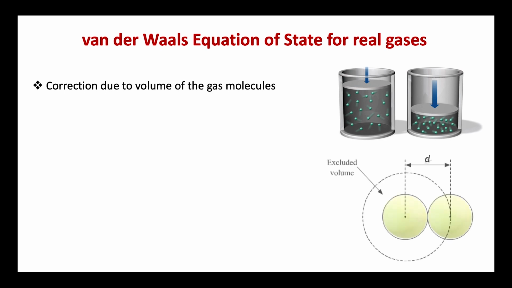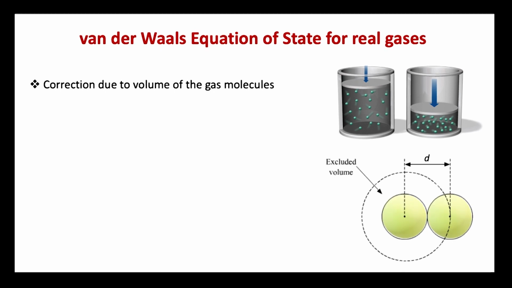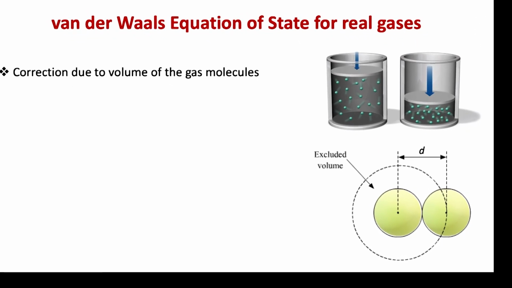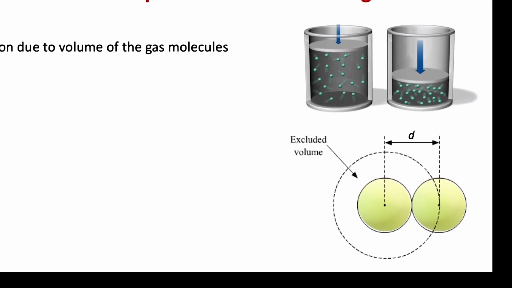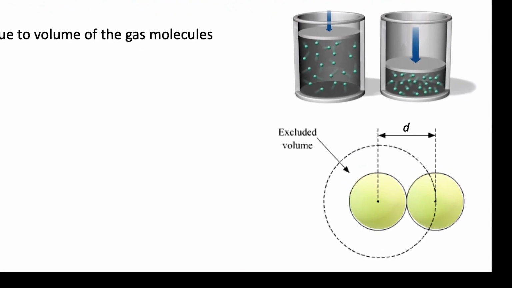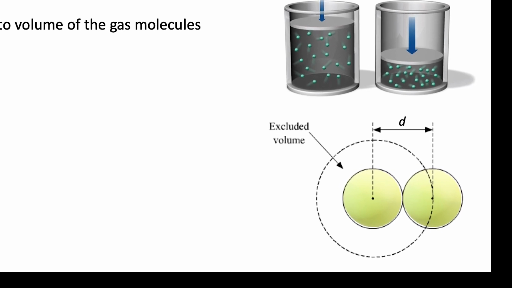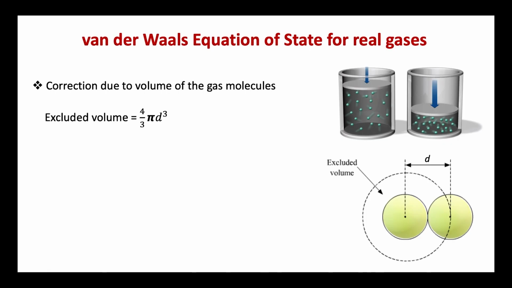In order to understand the meaning of the correction term nb, let us now consider two gas molecules as impenetrable and incompressible spheres, each of which has a diameter d as seen in the figure. It is evident that the centers of the two spheres cannot approach each other closer than the distance d. For this pair of molecules, therefore, a sphere of radius d and hence of volume 4/3 πd³ constitutes what is known as excluded volume. The excluded volume per molecule is thus half the above volume, that is equal to 2/3 πd³.